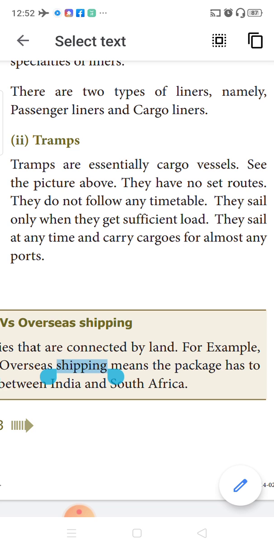coastal point from one country only after that particular tram is full. If it is not full, they wait for sufficient time, and then they load fully, and only then they start moving. So they do not follow a specific time to carry the cargoes.